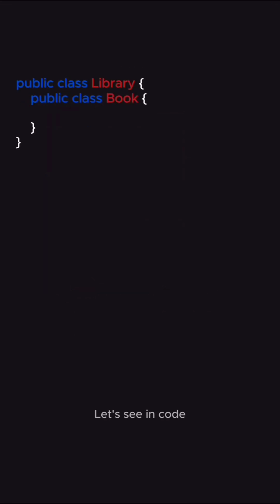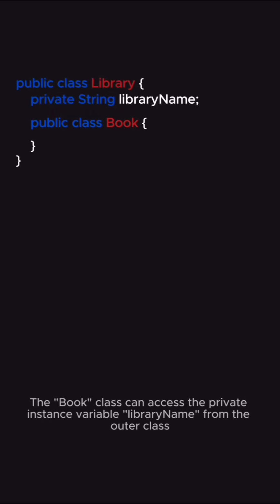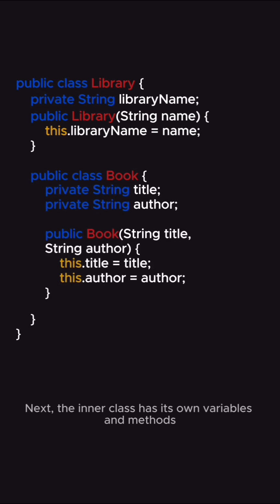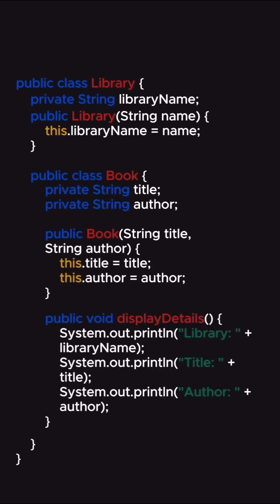Let's see it in code. We have Library as our outer class, and Book is the inner class. The Book class can access the private instance variable libraryName from the outer class, and we have a constructor in the outer class to initialize it. Next, the inner class has its own variables and methods. In the Book class, the displayDetails method can access the libraryName from the outer class. This is one of the powerful features of inner classes.